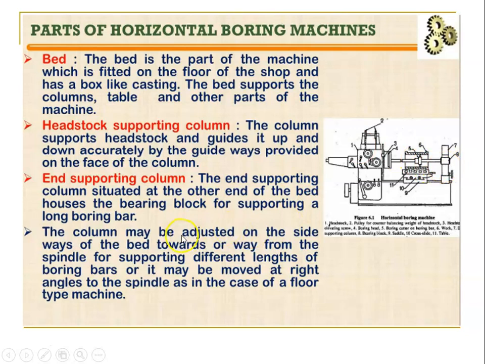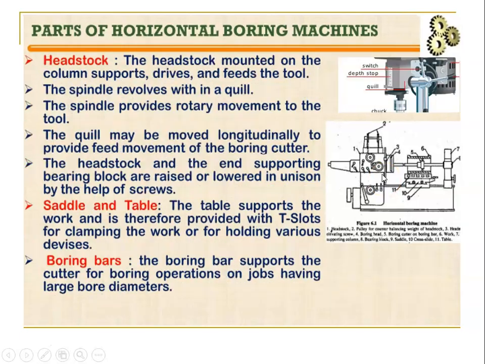The column may be adjusted on the sideways of the bed towards or away from the spindle for supporting different lengths of boring bar, or it may be moved at right angles to the spindle as in the case of floor type machines, right? So column அப்படின்னு ஒன்று இருக்கும். இந்த column வந்து we can adjust, நம்ம differentiate பண்ணிக்கலாம் if it is a floor type இருந்தா, right? Not like a table type, right?